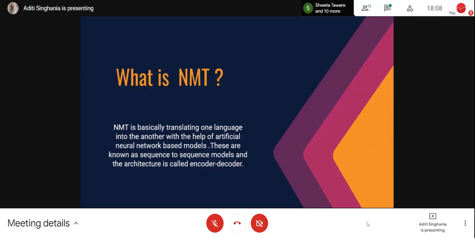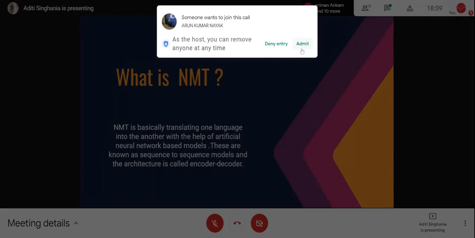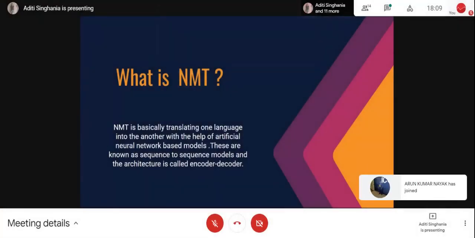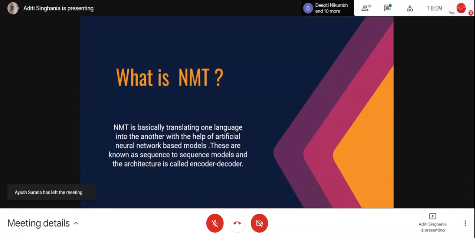Now, why sequence to sequence? Just because, suppose I say a sentence in English, my name is Aditi Singhania. That is a sequence because it consists of words in a particular fashion. And then in Hindi, I will say, Mera naam Aditi Singhania hai. That is also a sequence. So we are converting from one sequence to another sequence with the help of neural network based models. Any kind of translator like Google Translator, any other online translator uses this mechanism. And this architecture is known as encoder decoder architecture.